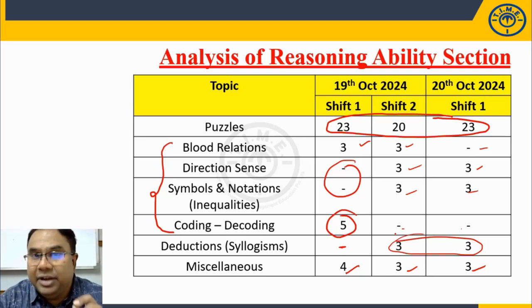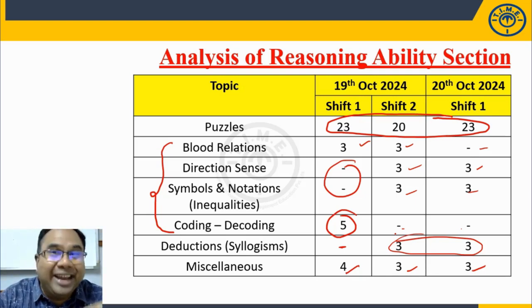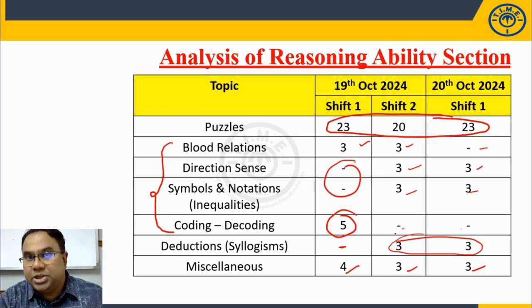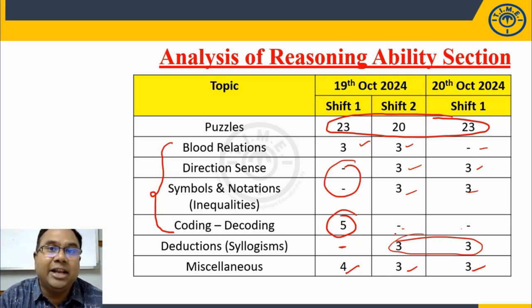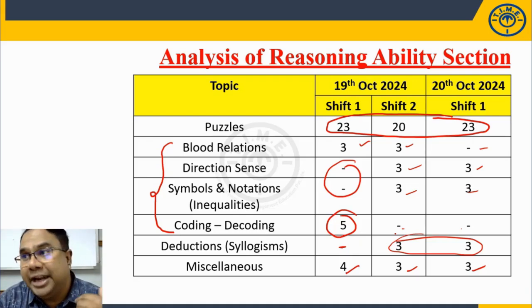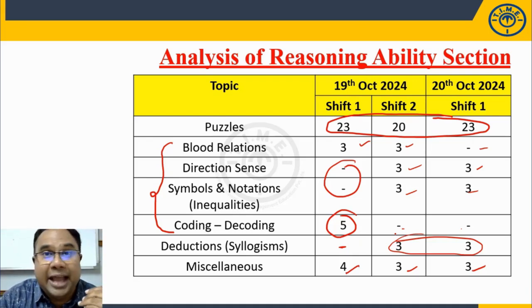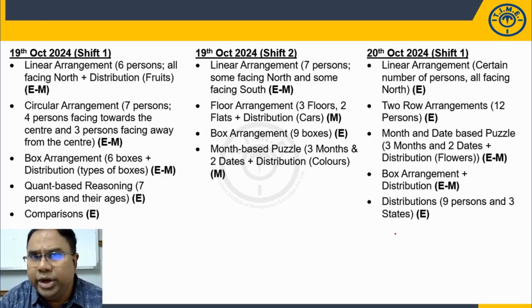Next slide, we will look at the breakup of puzzles. These 20 questions: what kind of questions have appeared and what is their difficulty level, so that when you are writing other exams, you can have this analysis in mind. No new models, no unexpected levels, all are expected questions.